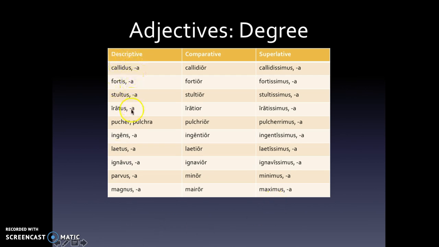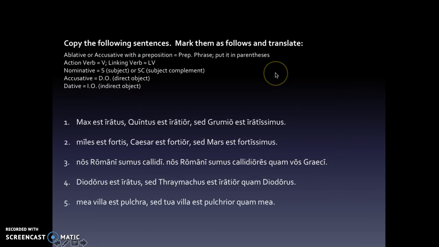So these all take first and second declension endings. These right here will take your third declension endings. And you've got your OR to remind you that you're looking at a comparative. We've got double consonants here to remind you that you're looking at a superlative. You're going to translate it as most or very.